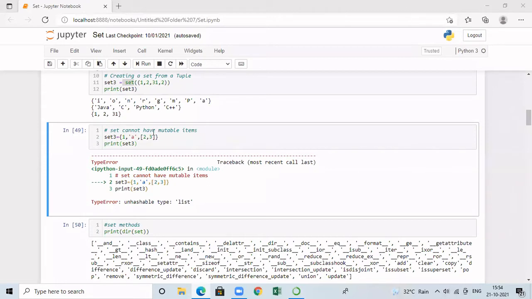When we create sets, sets cannot have mutable items as their elements. If you consider set3, I'm trying to create it with the 3 elements 1, A, and then 2, 3.